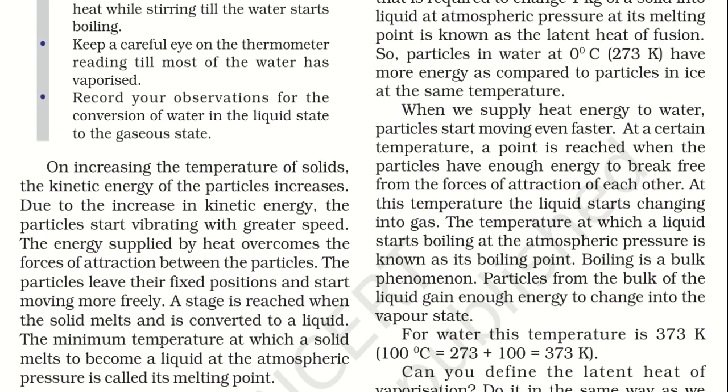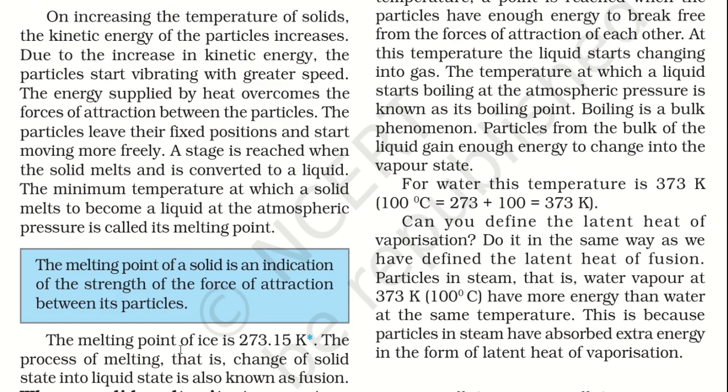At that moment, the temperature remains fixed, and the minimum temperature at which a solid melts to become a liquid at atmospheric pressure is called the melting point of that particular matter. Thus, the melting point of ice, as you will note in the thermometer, will be 273.15 Kelvin. If you convert into Celsius, it will be 0 degrees Celsius.